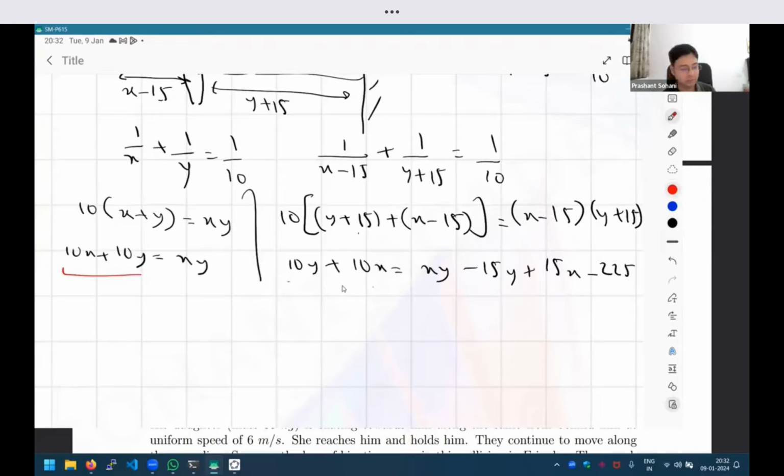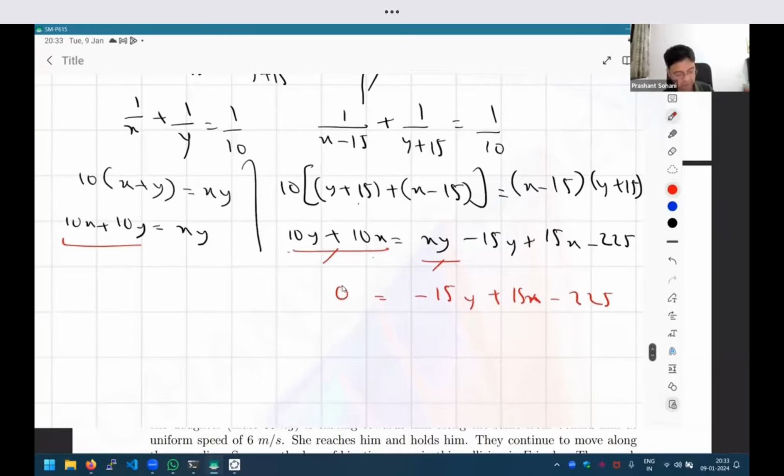So if I just subtract one equation from the other, basically what we are saying is this and this will cancel away, right? Because they are given to be equal. So I can straight away cancel these two terms. So I can write 0 is equal to minus 15y plus 15x minus 225. Okay. And again, if I rearrange this and cancel the term of 15, I am going to get y is equal to x minus 15.